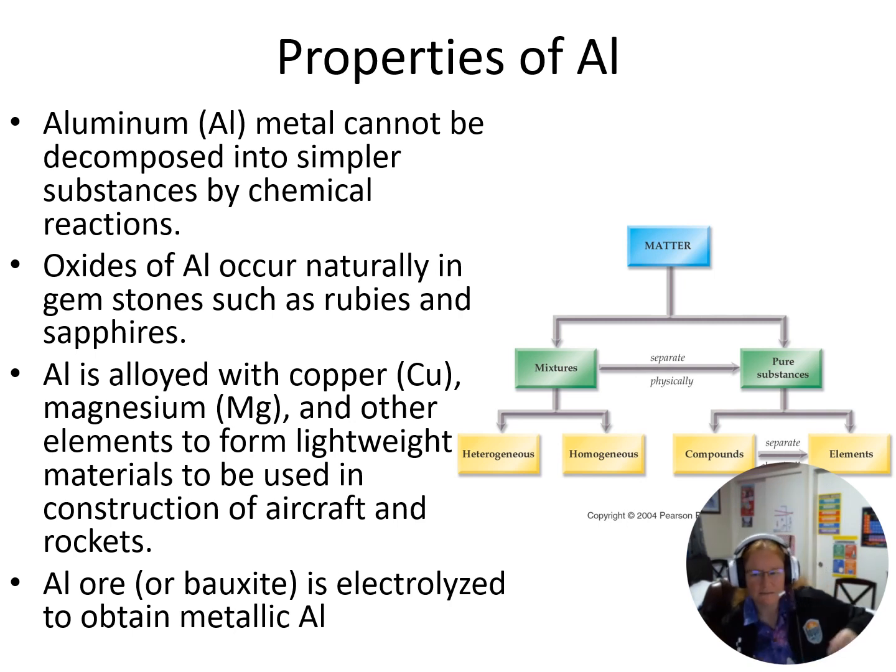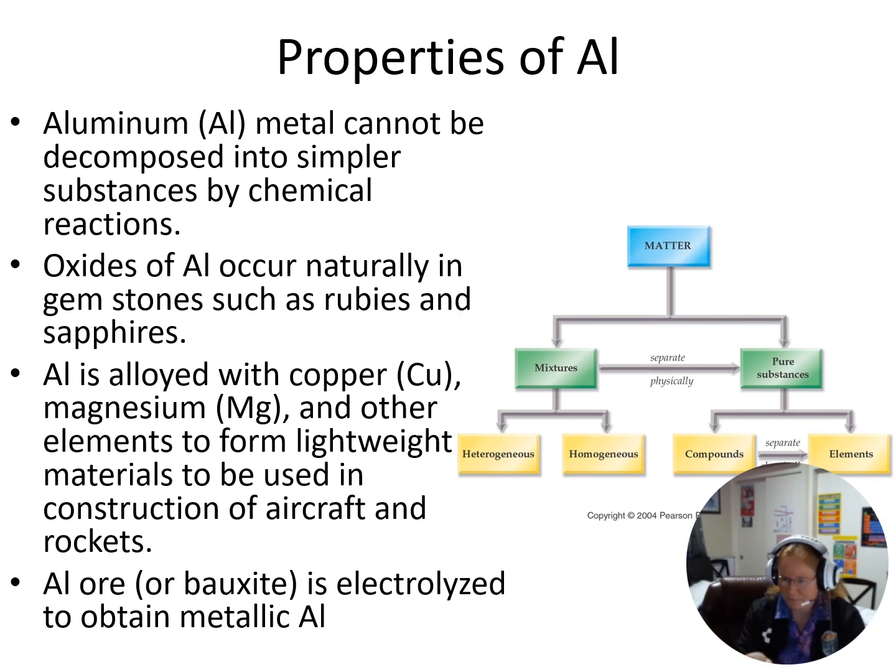So let's think about if we take something like aluminum. Aluminum by itself, it's a metal. I cannot decompose it to simpler substances with chemical reactions. Now, there's oxides of aluminum that occur naturally. Various different gemstones are actually oxides of aluminum. Rubies and sapphires, aluminum oxides. I can alloy aluminum with various different other elements to make mixtures that can be used in various different fashions.